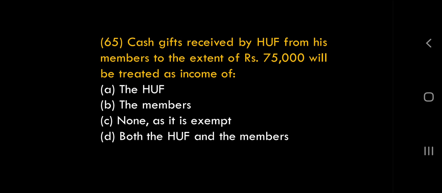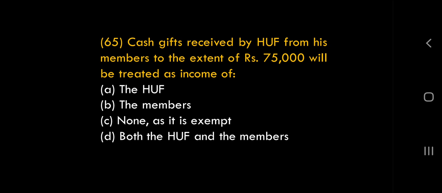Treated as income of the HUF, wrong answer. The member, that is also wrong. As income of none, as it is exempt. So what is the right answer? C is the right answer, because if you receive gift from a relative, it is fully exempt, and for HUF, all the members are relative.